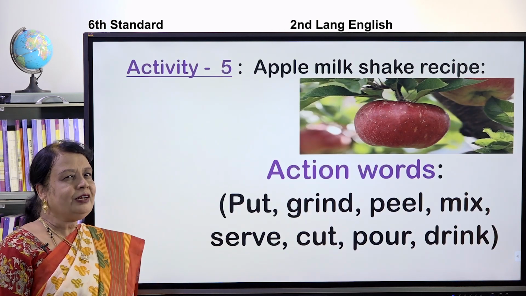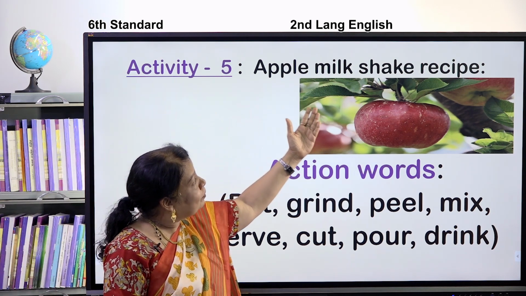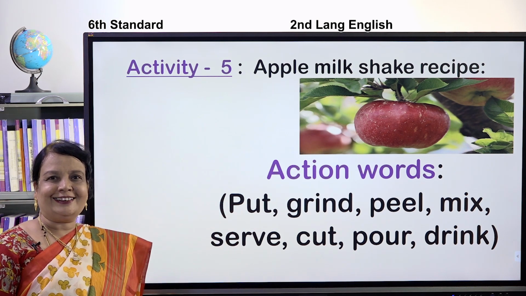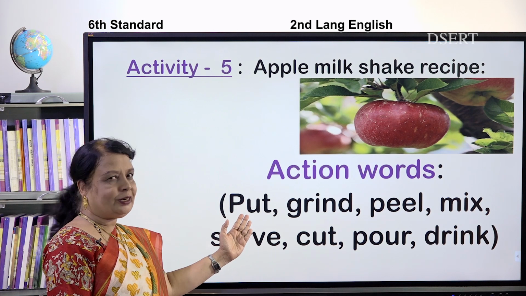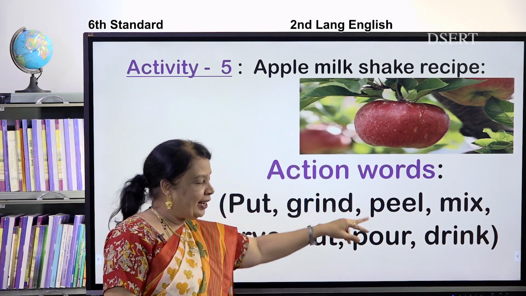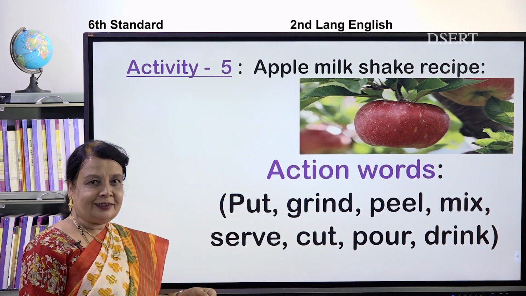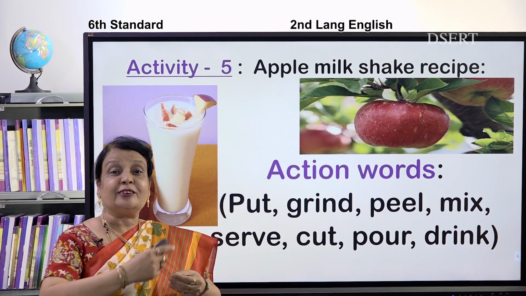I have one activity, children. This is activity 5. Apple milkshake recipe. Children, I have some of the action words. Put. Grind. Peel. Do you know what is peeling, children? Peel means to take out the skin.